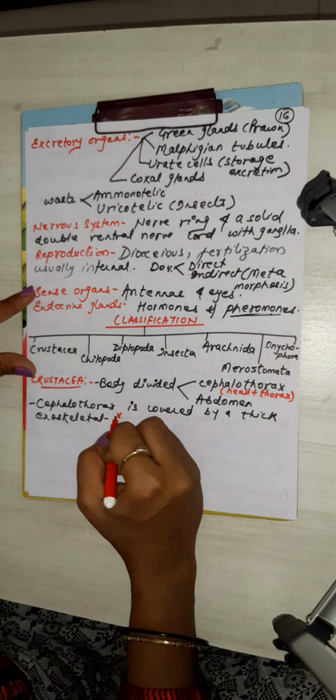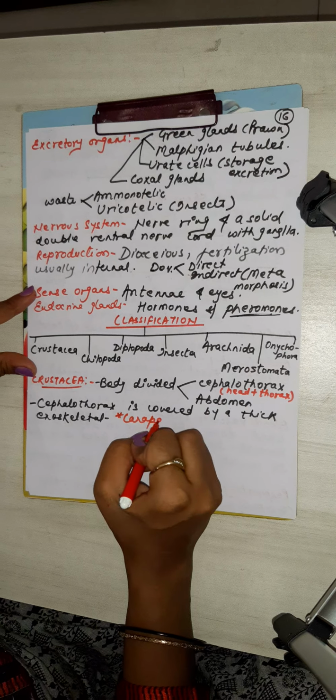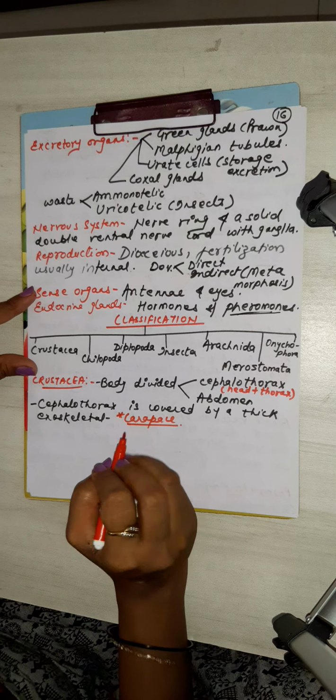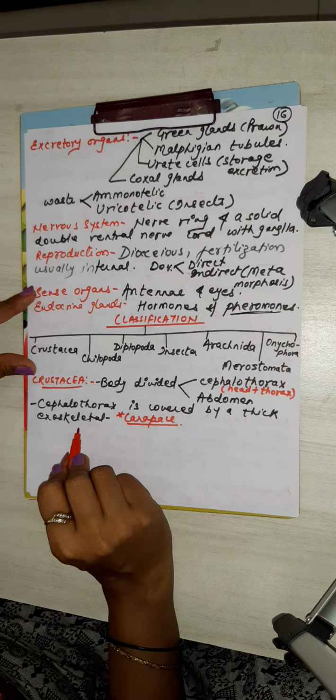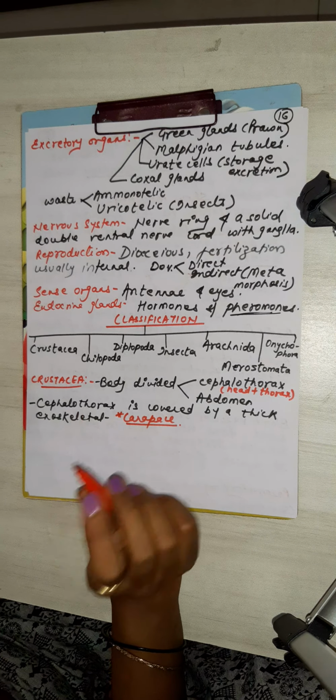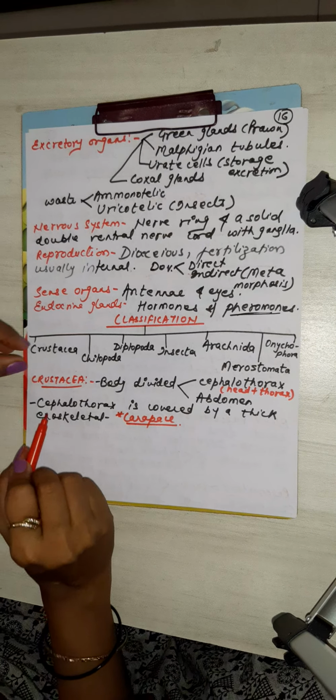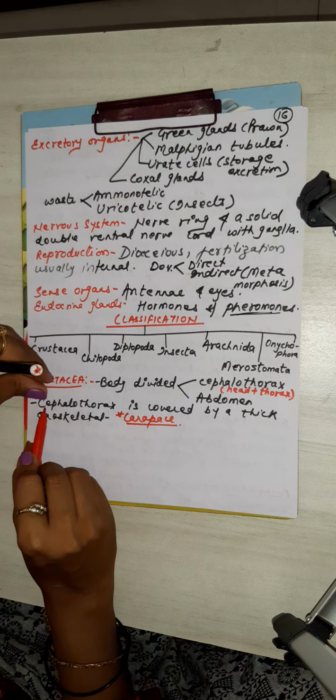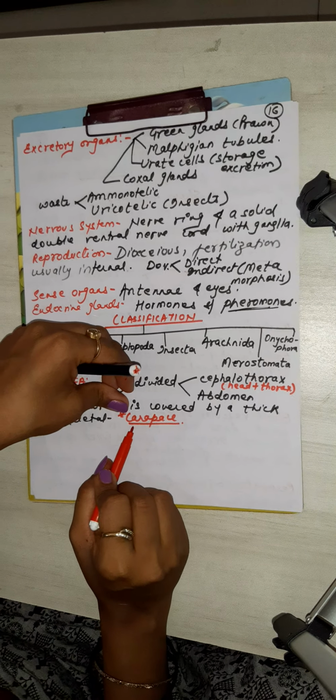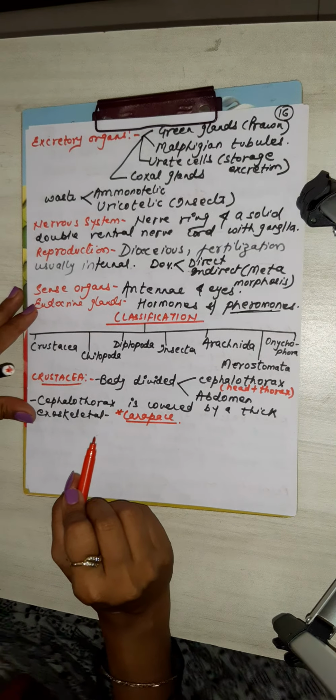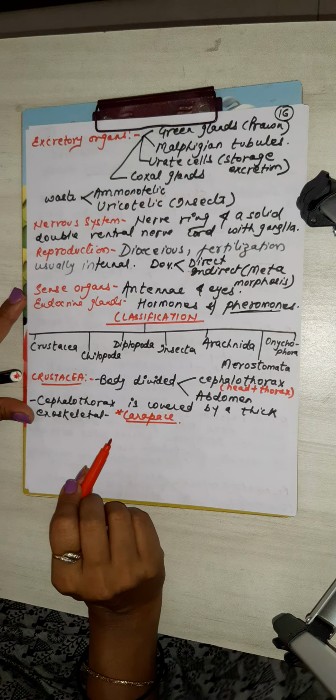This is a very important property. So what is carapace? A thick exoskeletal structure covering the cephalothorax. How will you learn? C for crustacea, C for cephalothorax, and C for carapace. And it is an important special property.